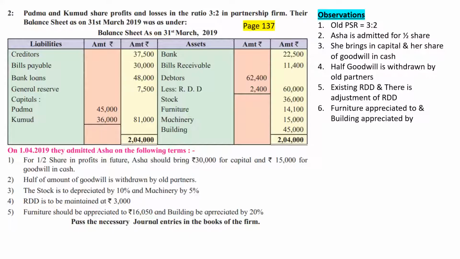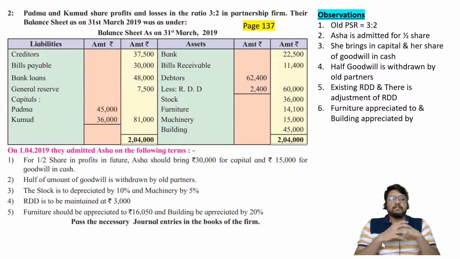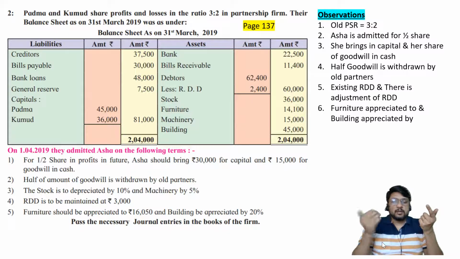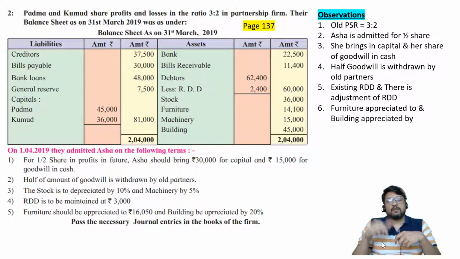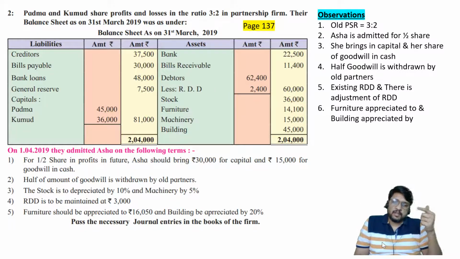Let me increase the screen size. Yes, here it is. Stock is to be depreciated by 10% and machinery to be depreciated by 5%. Depreciation means reduction in the value of the asset. Asset value is going down. What is your opinion? Is it a benefit for us or is it a loss for us? Asset value going down is by default a loss for us. That means it should be considered as a reduction from the value of the asset, and the loss should be debited to profit and loss account. But this is not a loss in the regular course of business.